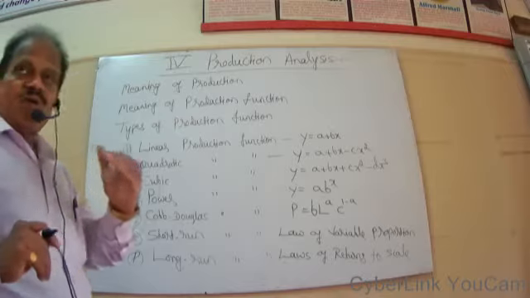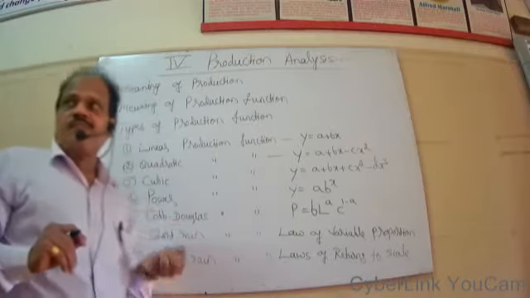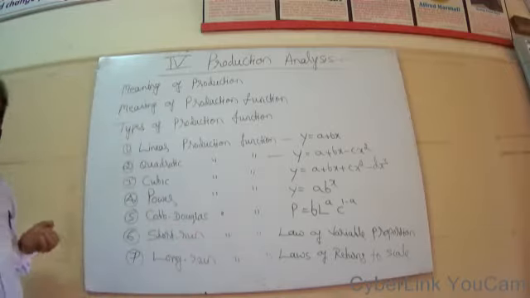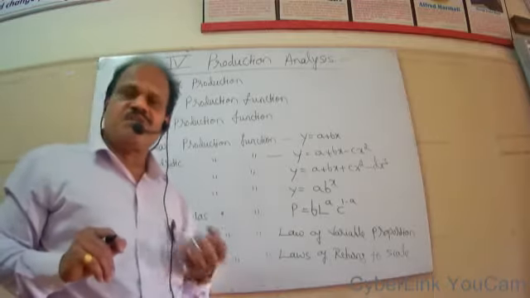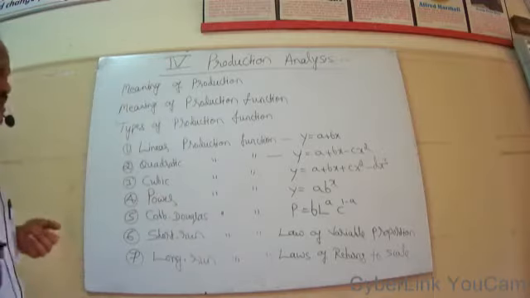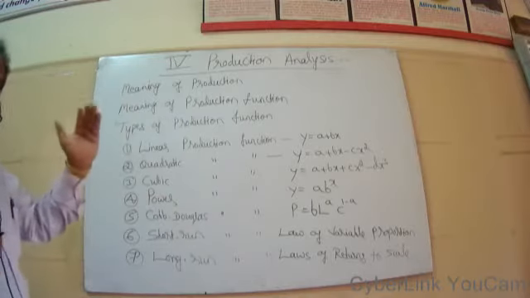It means advantages and disadvantages of large scale production, internal economies as well as external economies of scale. These are the topics to be discussed under this particular unit.